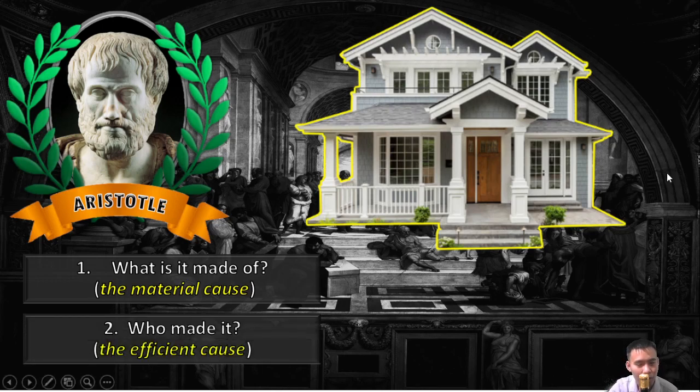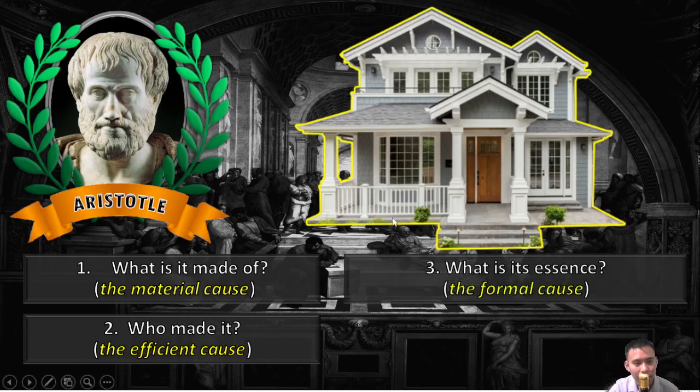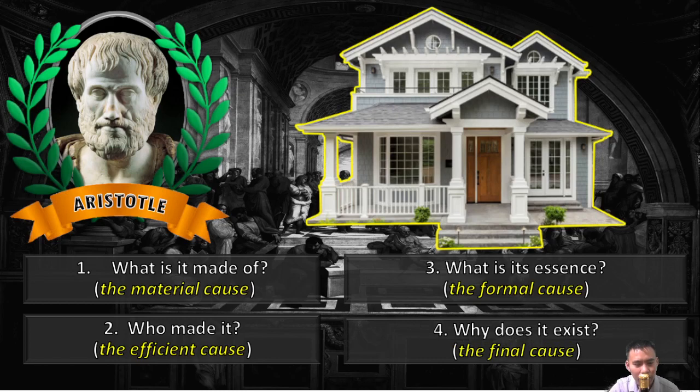That is teleology, no? The purpose and function. Who made it? Carpenter, contractor, civil engineer, electrician, plumber, mason, construction worker. What is its essence? The formal cause. If you talk about essence, meaning it is different from why does it exist. So what is essence? You are observing the details of a house. So what is its essence?